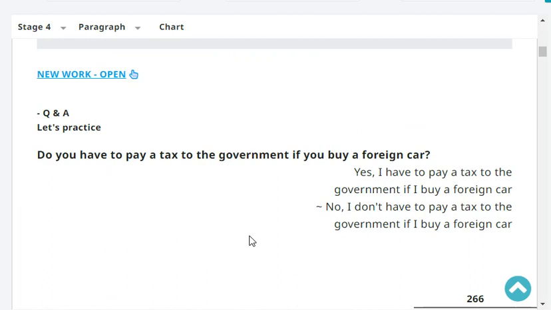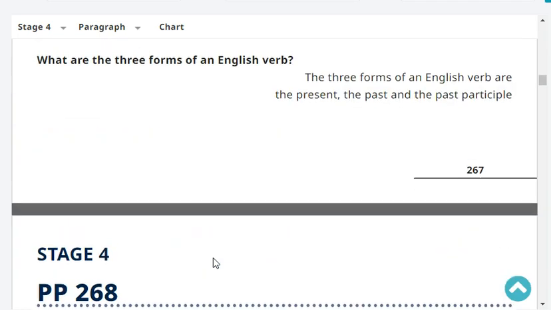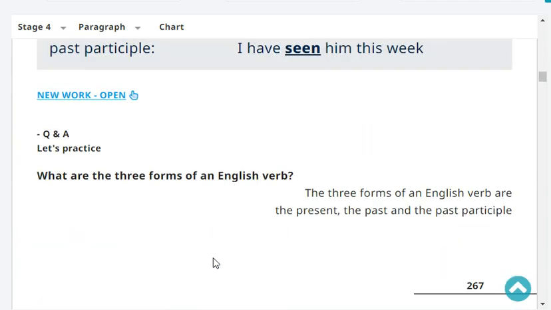Do you have to pay a tax to the government if you buy a foreign car? Yes, I have to pay a tax to the government if I buy a foreign car. Very good. Okay, next. What are the three forms of an English verb?